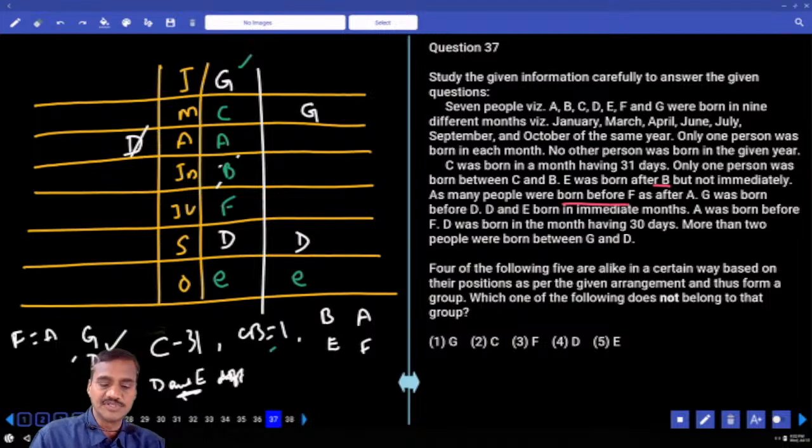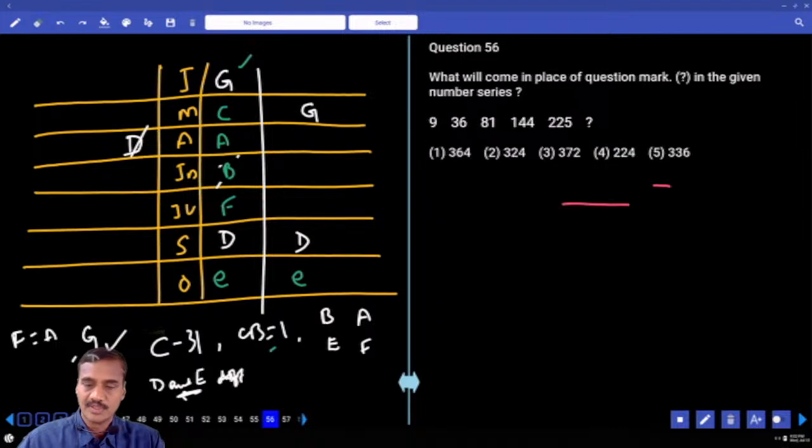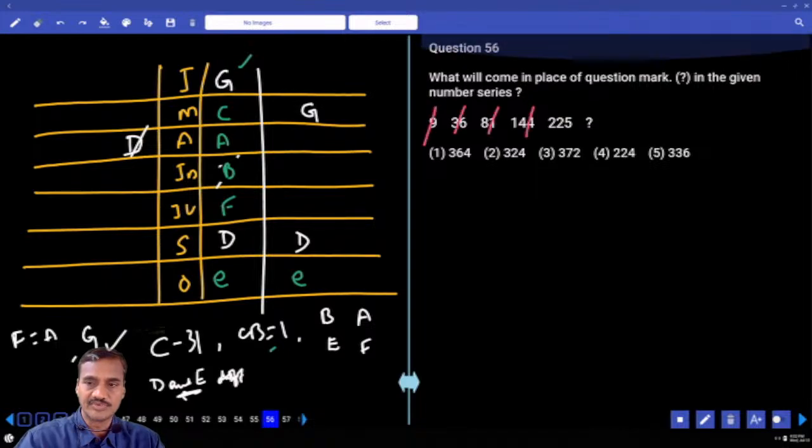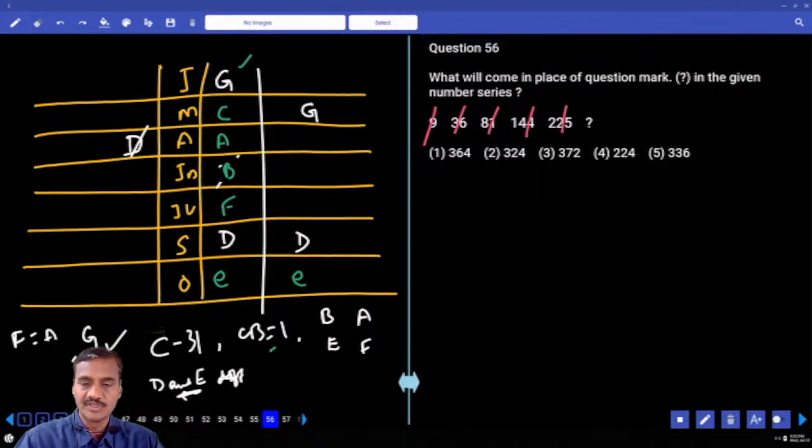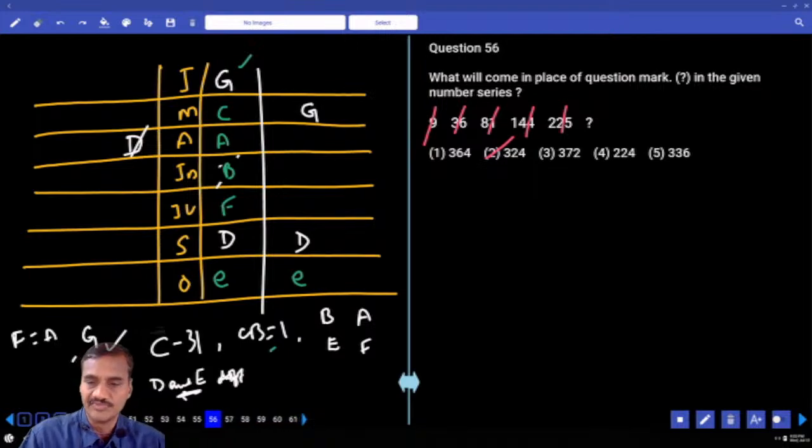Yes, number series. Now coming to question numbers 56 to 60. Here, 9, 36... what are these? All the given numbers are squares: of 3, 6, 9, 12, 15, 18. 18 squared is 324. The given numbers are squares of multiples of 3.